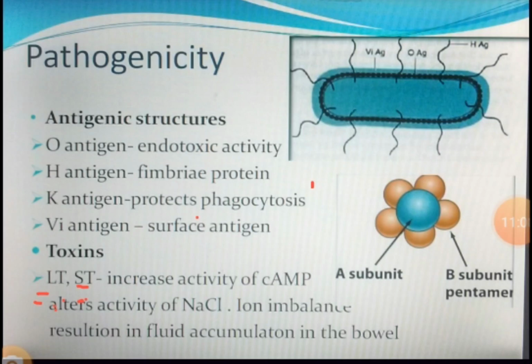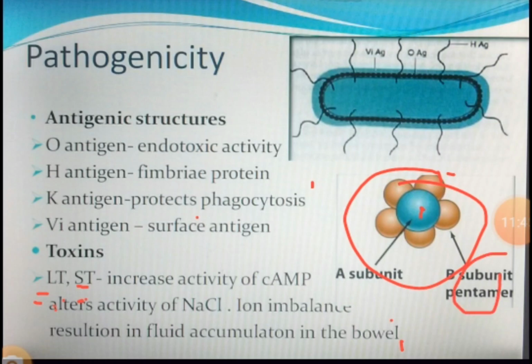Now what is this toxin? If you can see this diagram here, it is made up of 1 A subunit surrounded by 5 B subunits. It's basically protein units, protein fragments. So the 1 A subunit is surrounded by 5 B subunit fragments. Now this A as such is not active. It does not get activated until this A gets split up into two fragments. Let us see how it gets split up into two fragments.